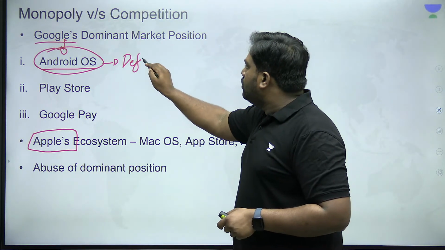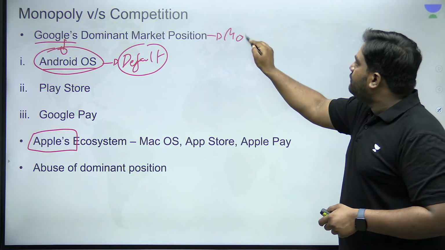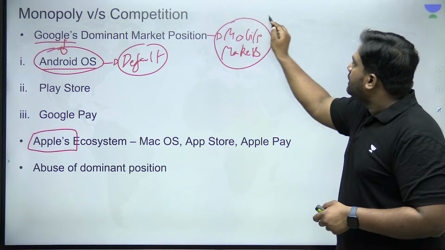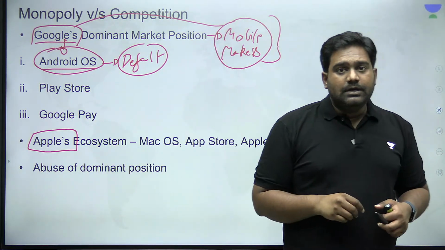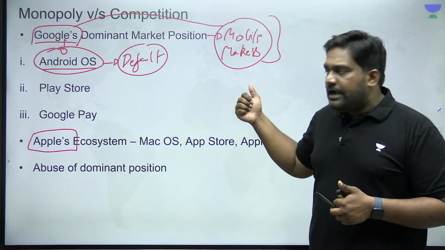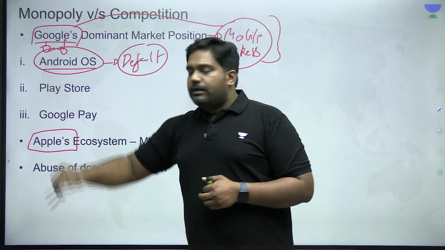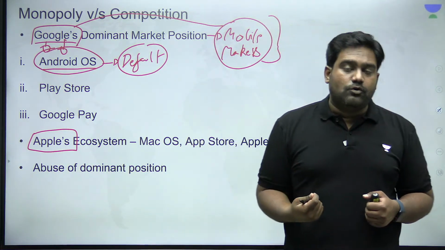By default, Google would have tied up with the mobile manufacturers. Since Google has a dominating position, mobile companies would obviously work closely with Google itself. And since the Android phones are based on the Android operating system developed by Google, Google will have more leverage over the mobile companies as well, those who manufacture the mobile phones.